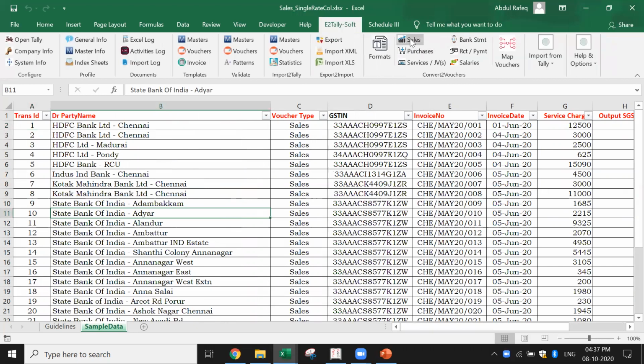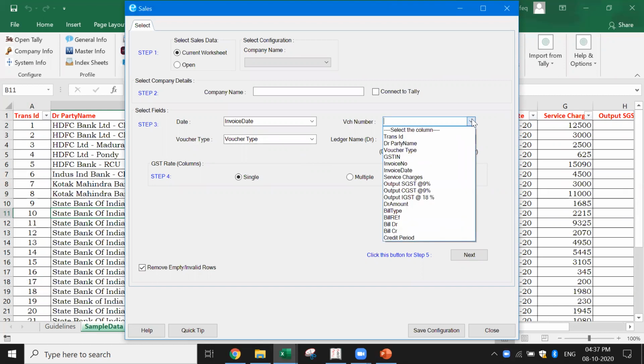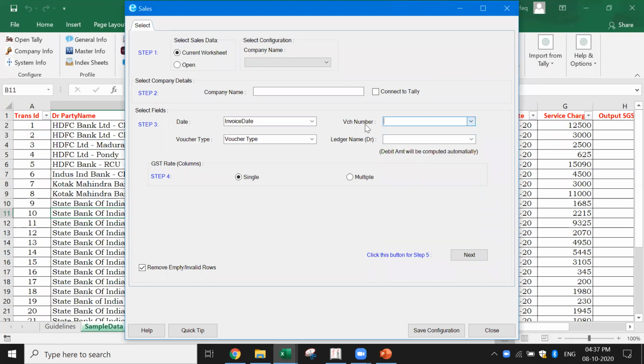So what I do is I pick up the sales. This can be done in multiple ways. I'll show you in sales, and I'll also show you another format. It's important that you pick up the right field. What is the voucher number? In this case, when you do the voucher numbering, it's very important to remember that voucher numbering can be done in two ways inside Tally.